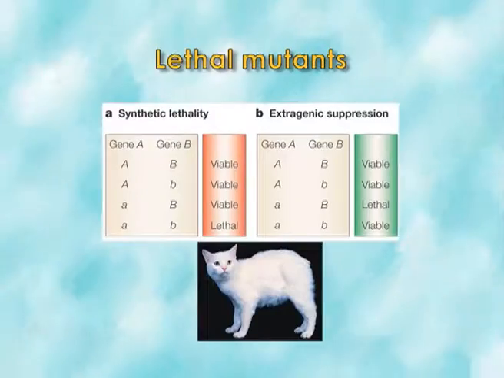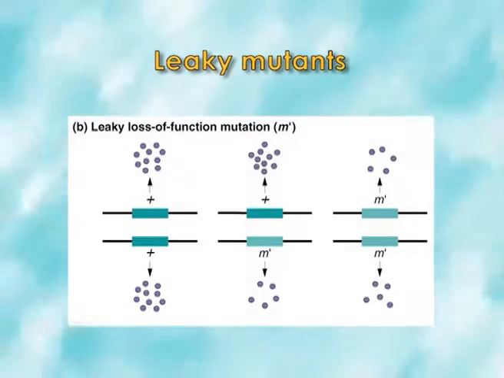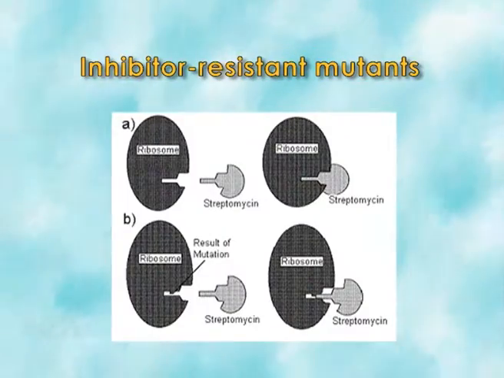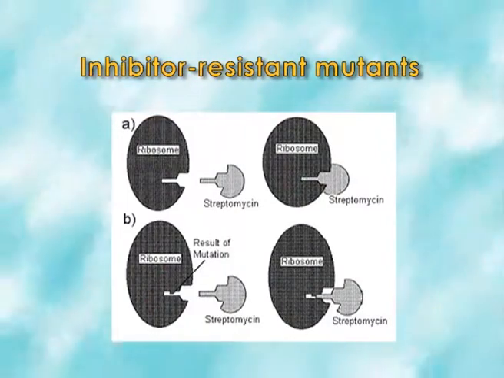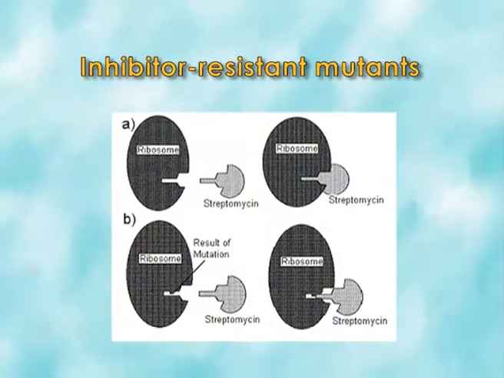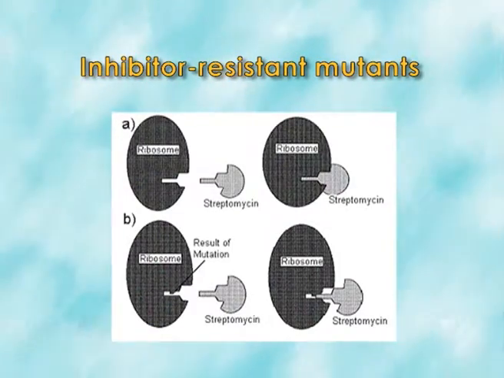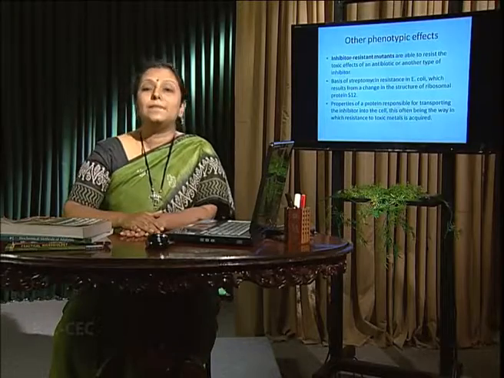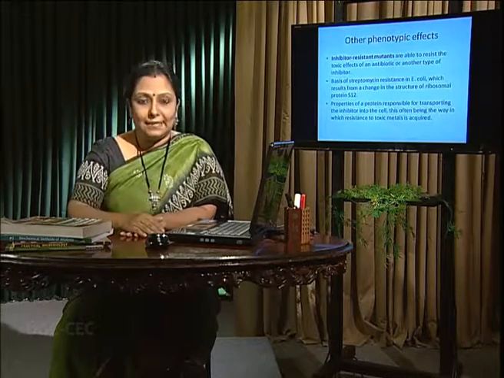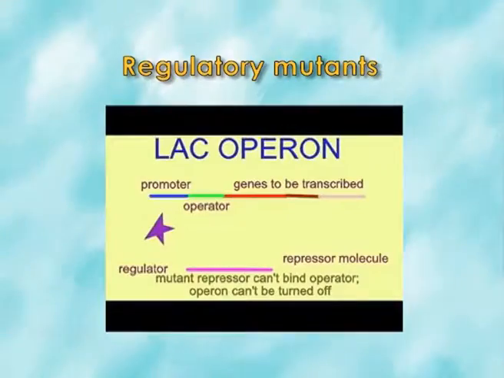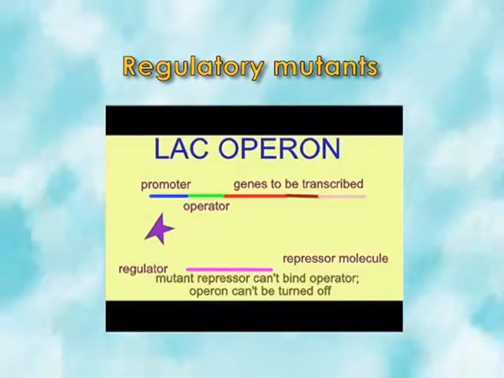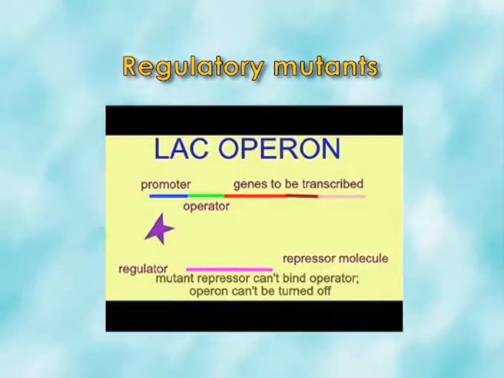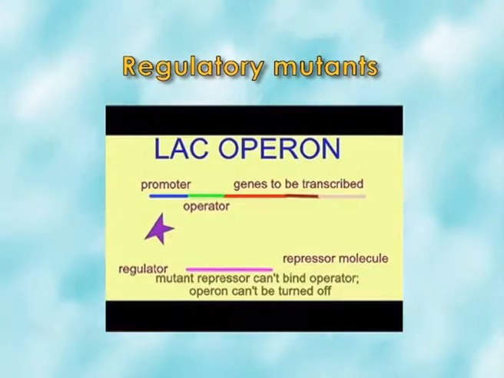Other phenotypes: lethal, causing death, and leaky mutation, causing reduction in growth. Like they are not unable to grow in the tryptophan lacking medium, but are slow growers. Other phenotypes include inhibitor resistant. We can find it in case of tryptophan resistant E. coli. We can find it in case of streptomycin resistant E. coli, where the ribosomal S12 protein is mutated. So, that is why they become streptomycin resistant. Sometimes it may be related to the drugs entering inside the system. And regulatory mutant means constitutive, like in the lac operon, they are synthesized though lactose is not yet present. So, continuously they will be able to synthesize.